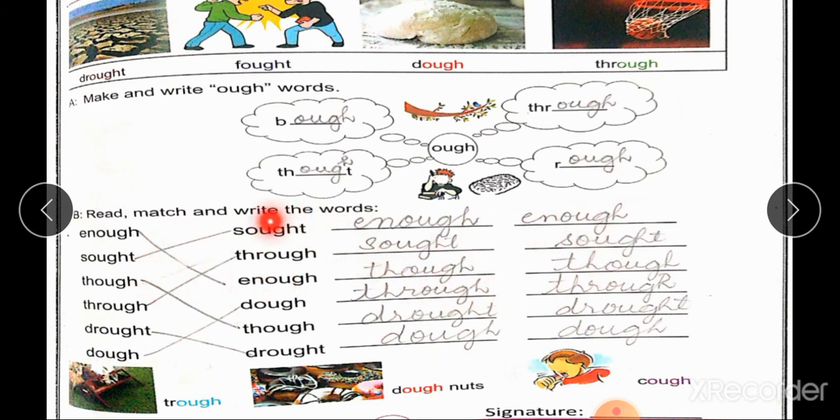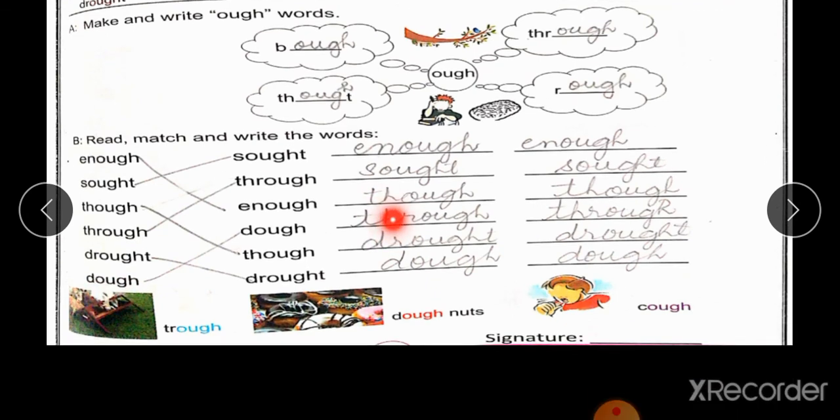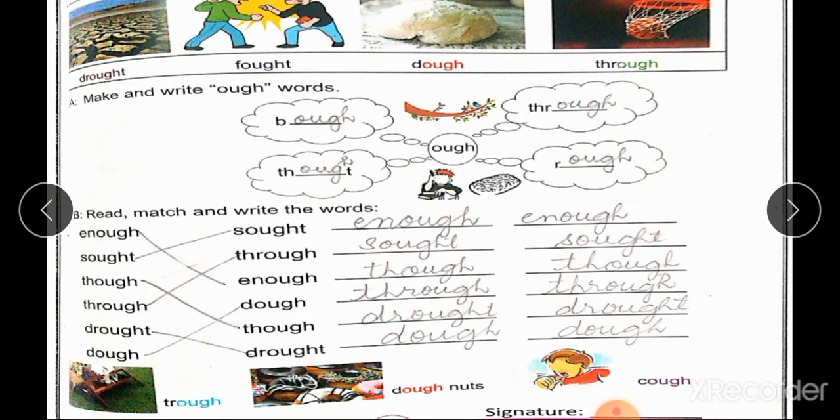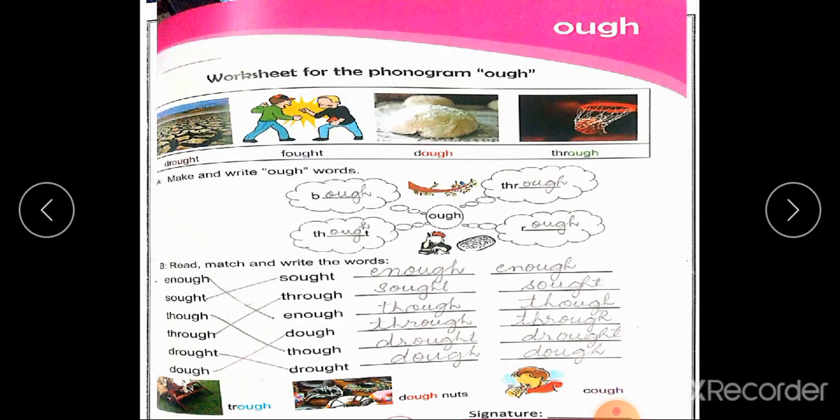Students, I have matched the words and rewritten them in these blanks, like enough, sought, dove, through, drought, and dove. While, throw, donuts, and cuff are the words in which the four letter sound OUGH is used.